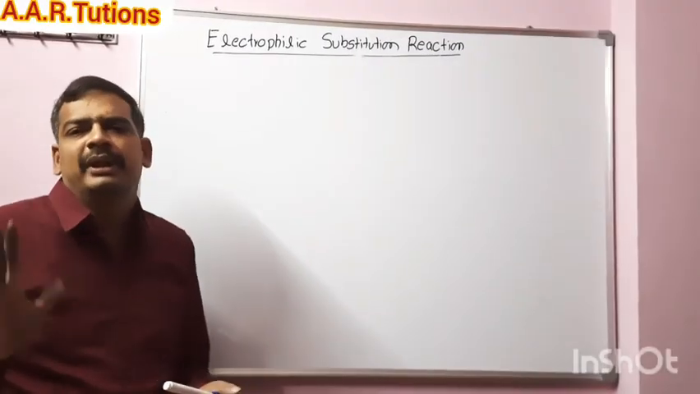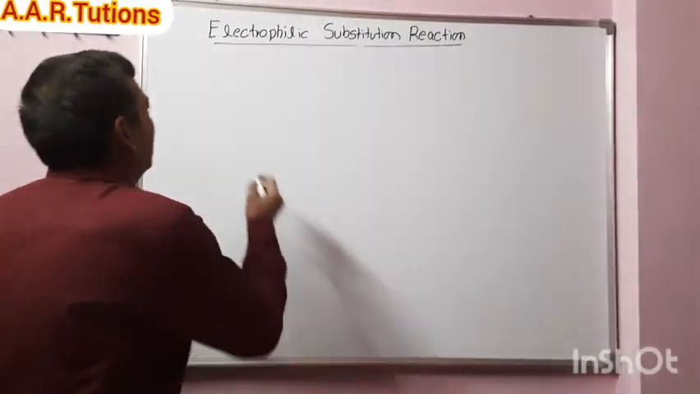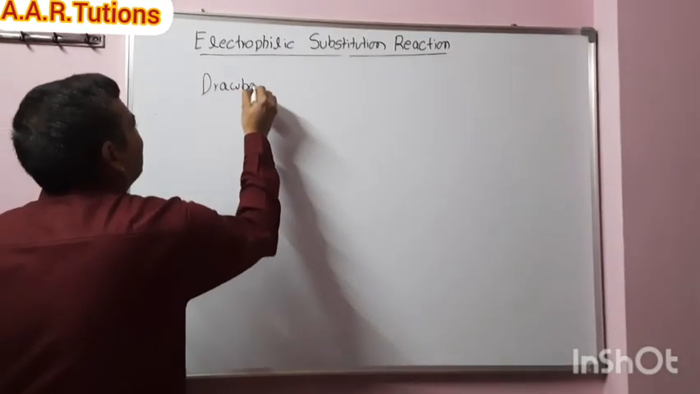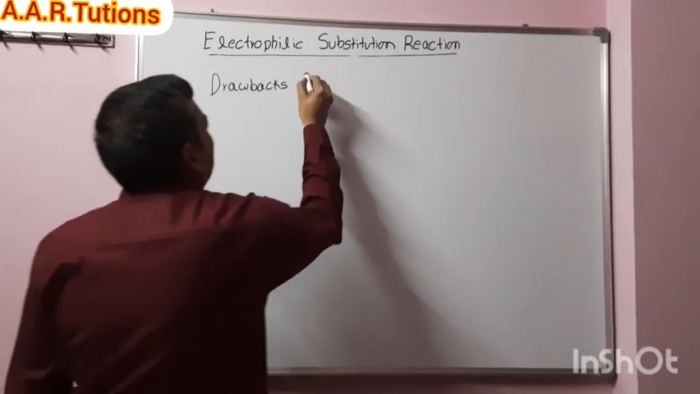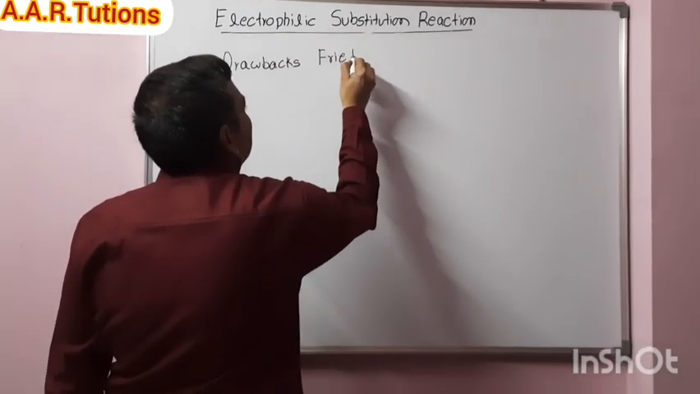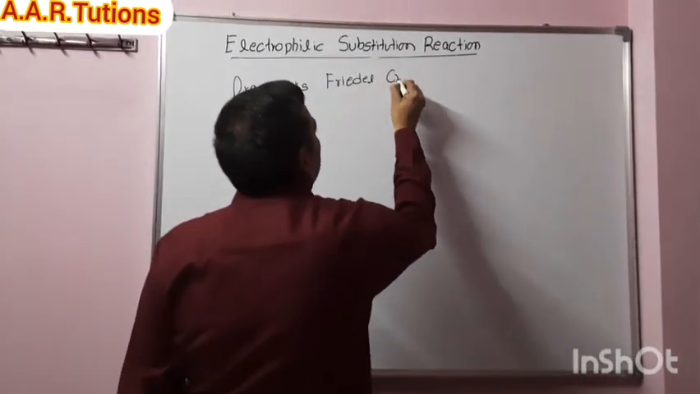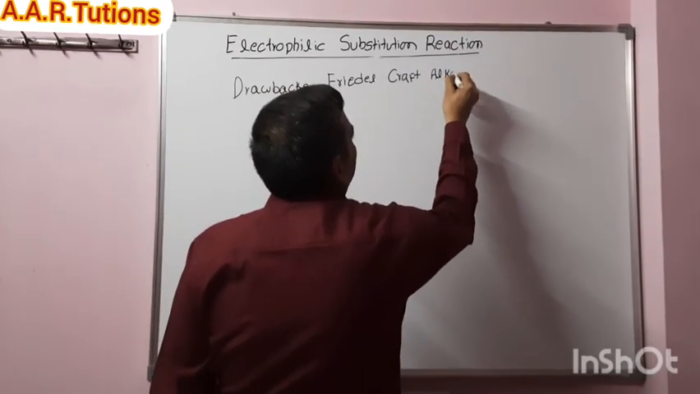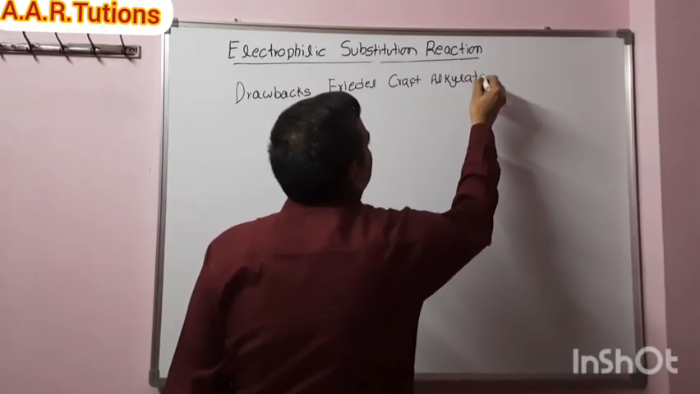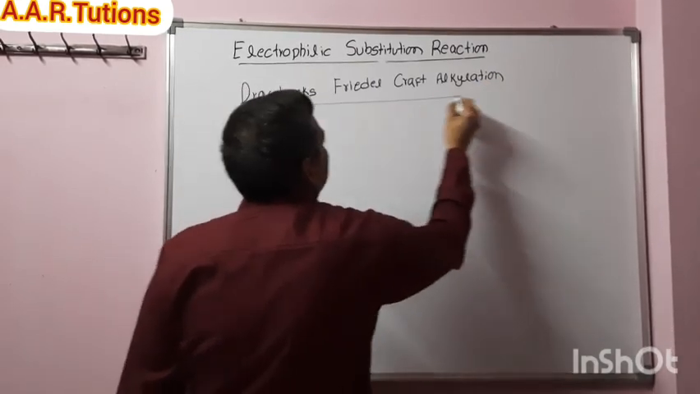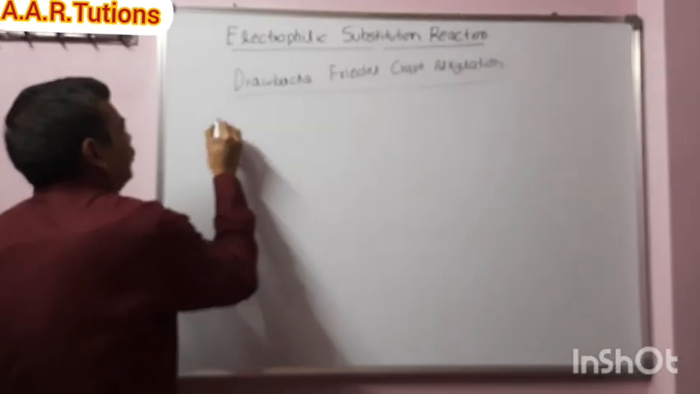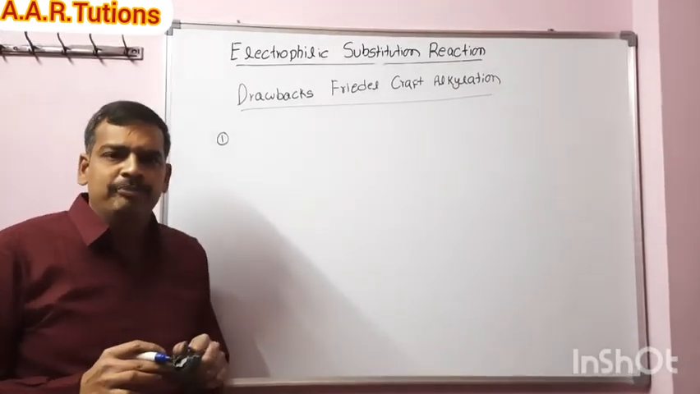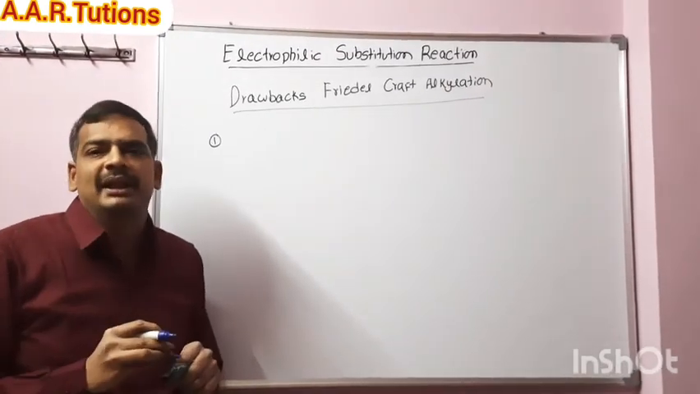Now, the last topic in Friedel-Crafts alkylation: drawbacks. There are a few drawbacks. The first one is that in Friedel-Crafts alkylation, a carbocation is formed as an intermediate.